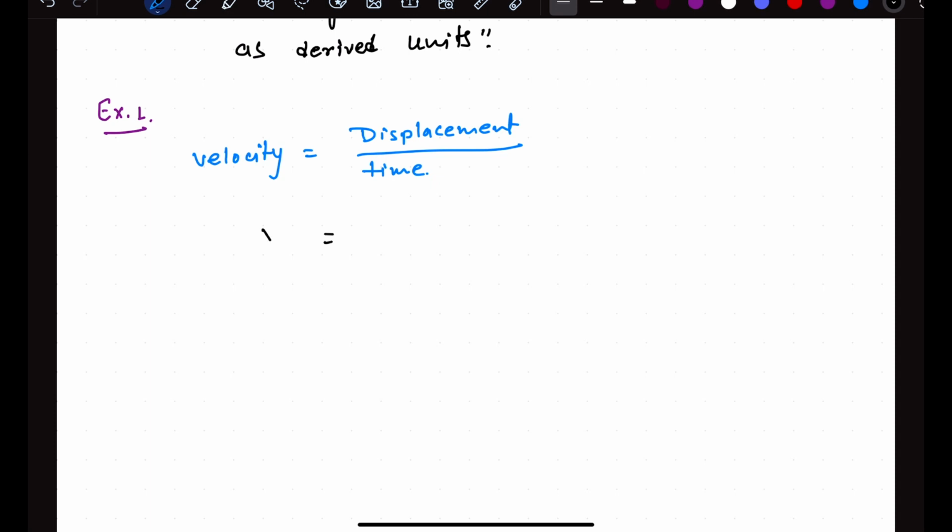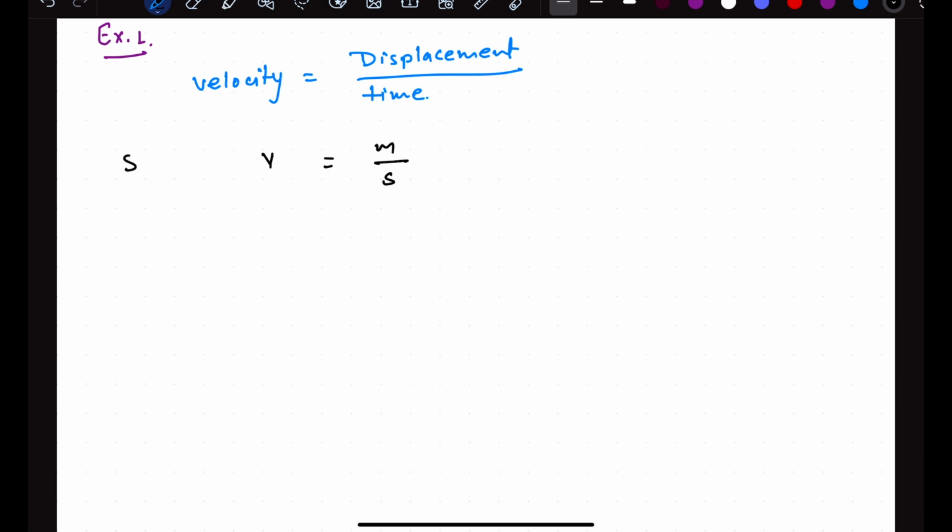So the velocity is displacement divided by time. Displacement is a fundamental quantity and the SI unit of displacement is meter, and time is measured in seconds. So that's why the SI unit of velocity is meter per second. Very simple and basic example which you can understand very easily.